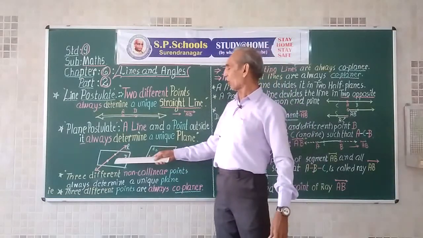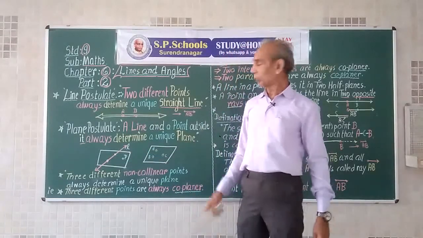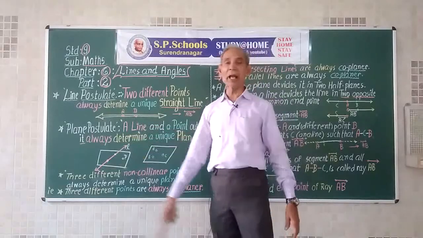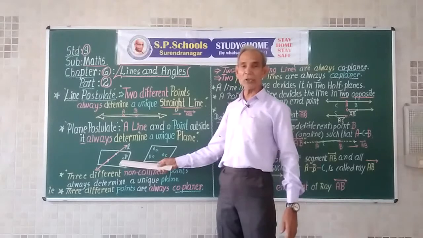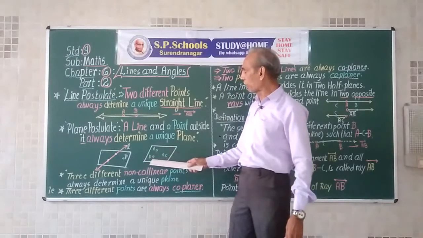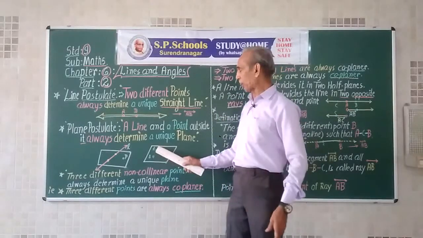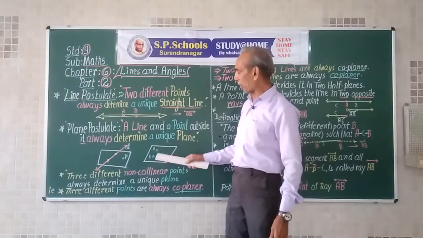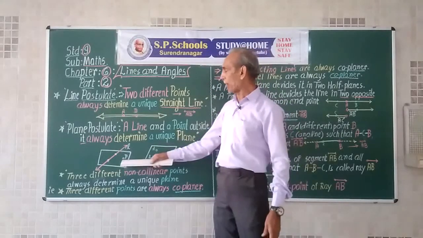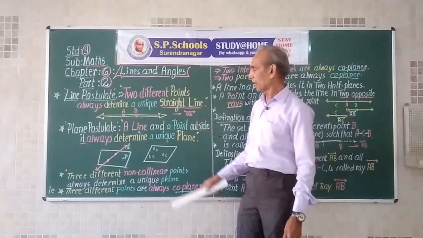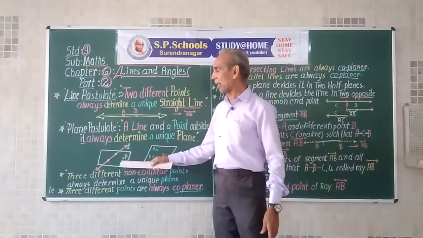Now, any line always has at least 2 distinct points, though there are an infinite number of points in a line. But these 2 distinct points and the third point outside the line will make 3 points which are non-collinear. 2 points always make a line. Suppose there are points A and B on a line L, and a point P outside the line. So points A and B make a line L, point P is outside.